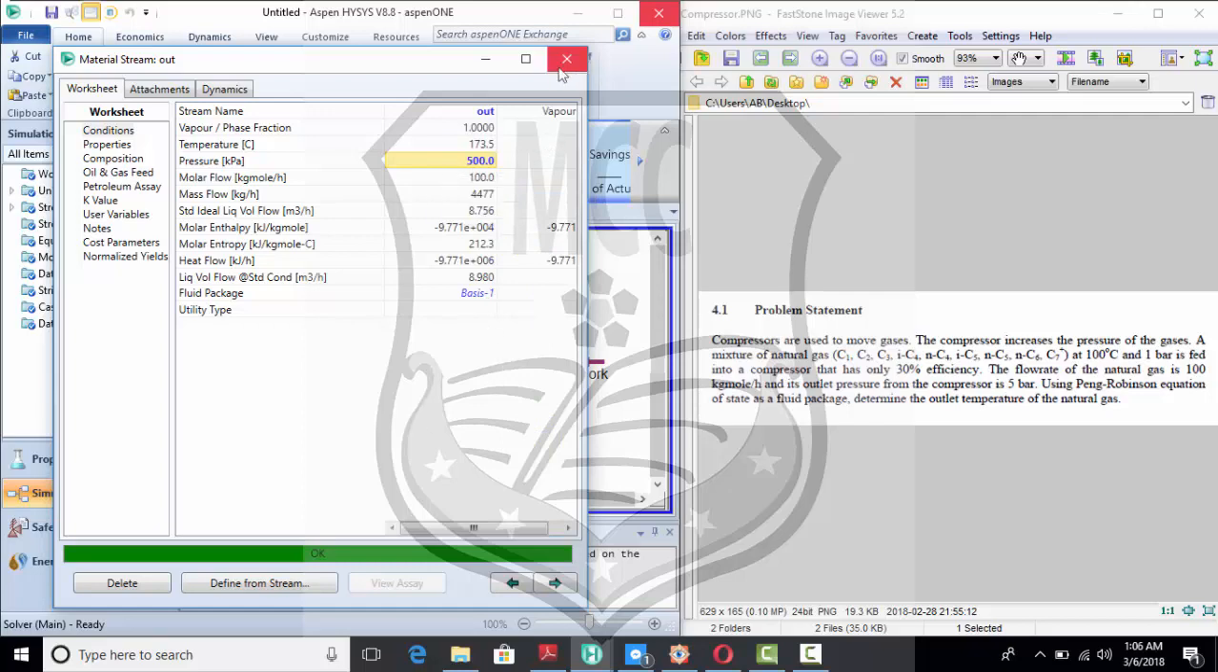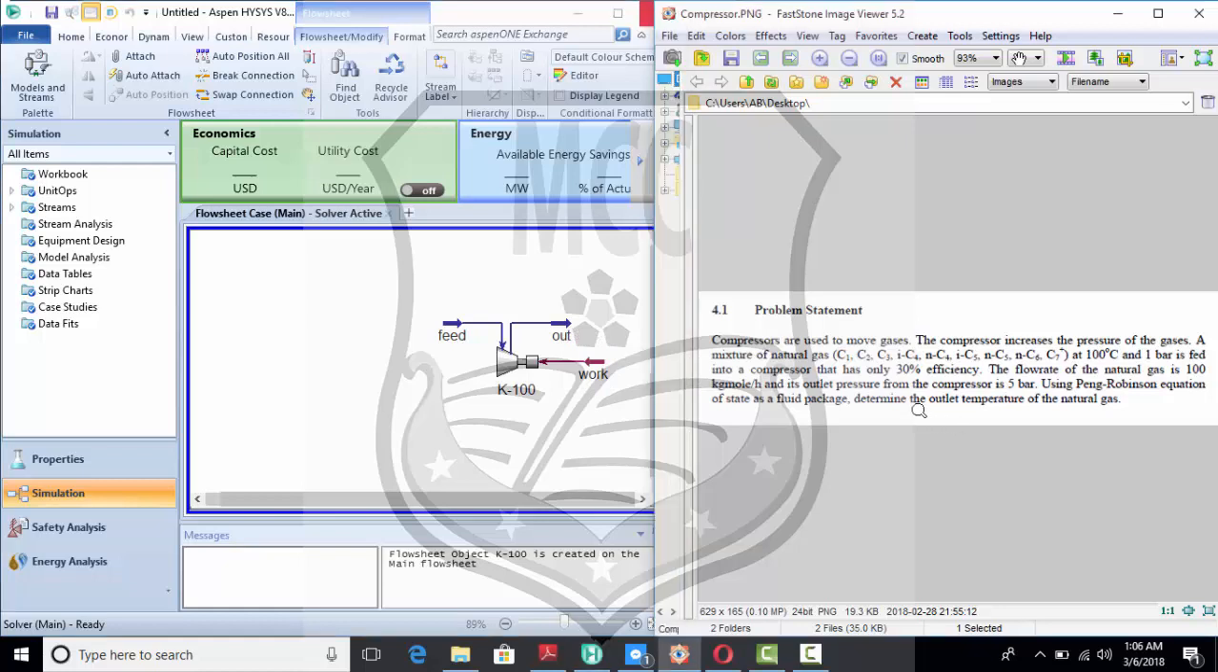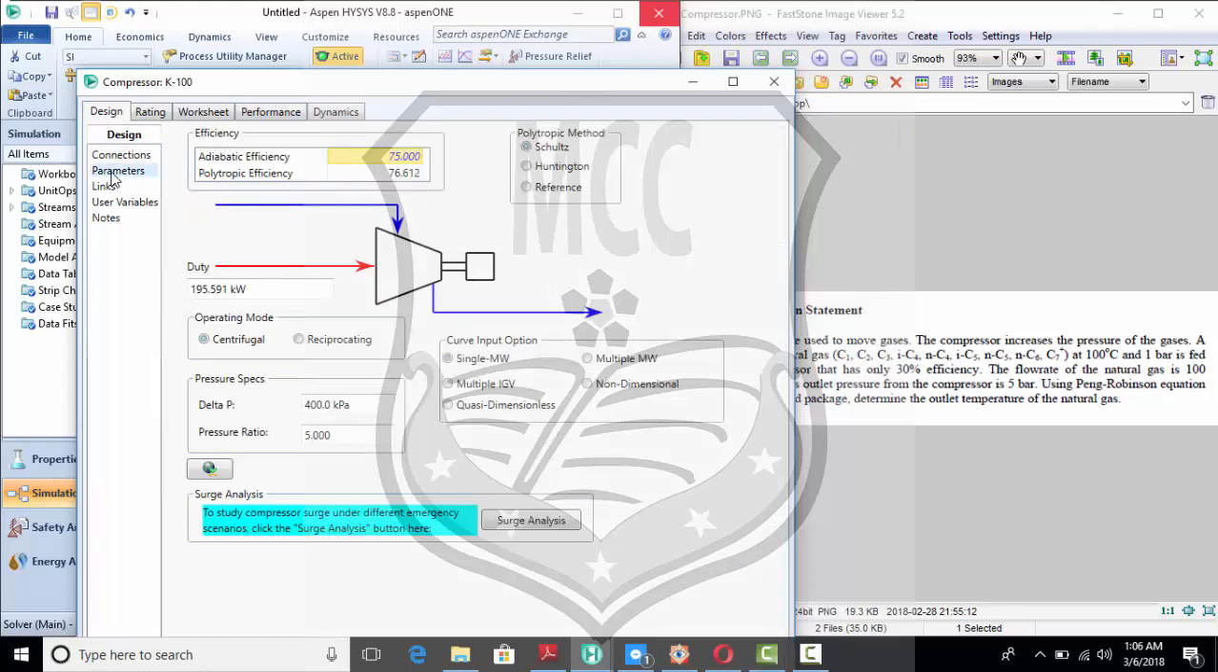As you can see, the temperature here is 173.5 degrees centigrade for 75% efficiency, but in the question we have been given 30% efficiency. So what we'll do is double click on the compressor. Now come to the design tab and the parameters. As you can see, the adiabatic efficiency is 75%, which is the standard, but we have 30% here, so change it to 30.